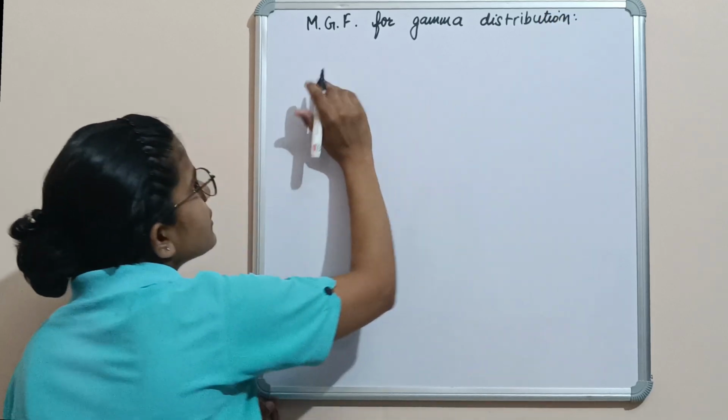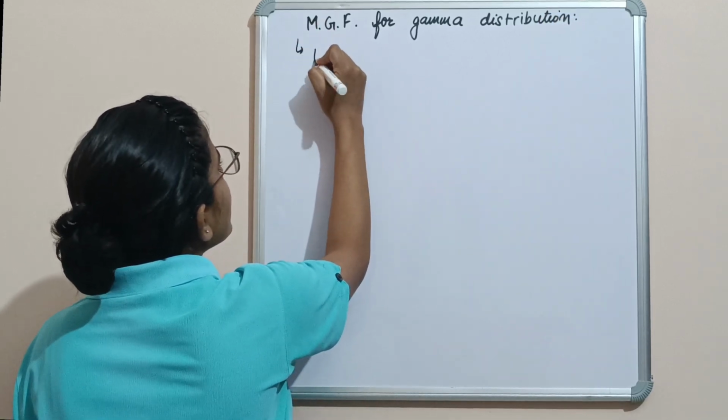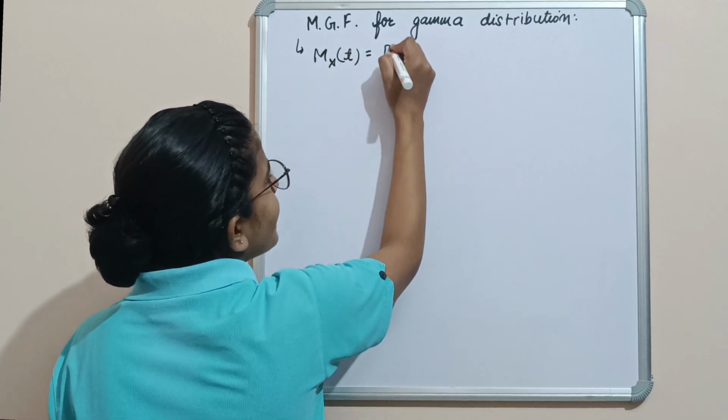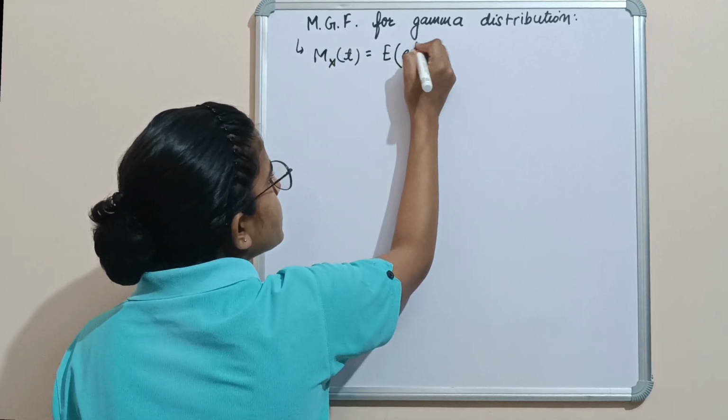First of all, as we know, M.g.f. is denoted by M_X(t) and this equals the expectation of e raised to power tX.